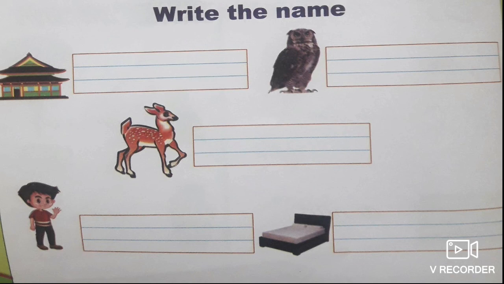What should you write? A, space, L-A-D. A lad. Then the last one. A bed. What should you write? A, space, B-E-D. Bed.